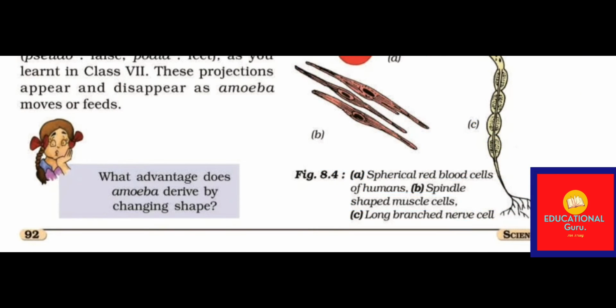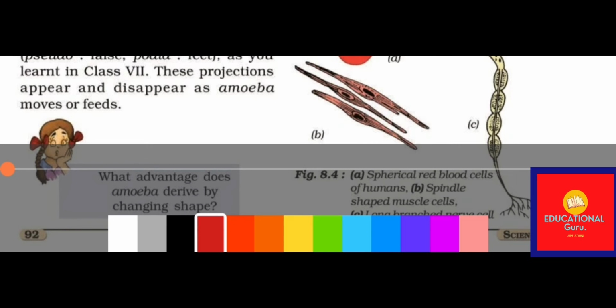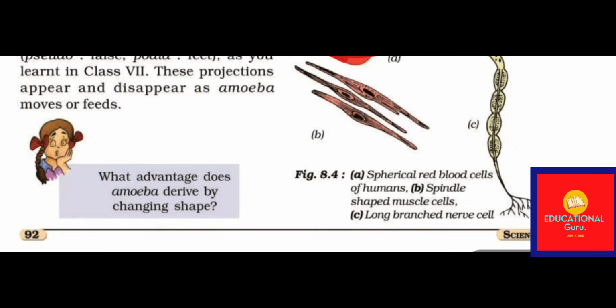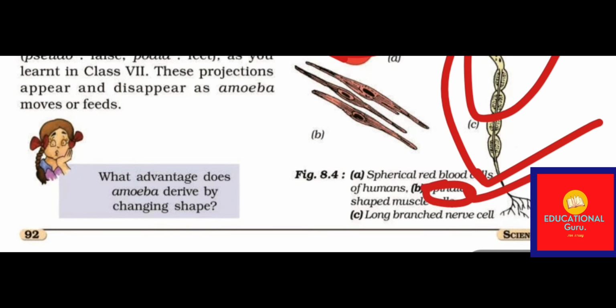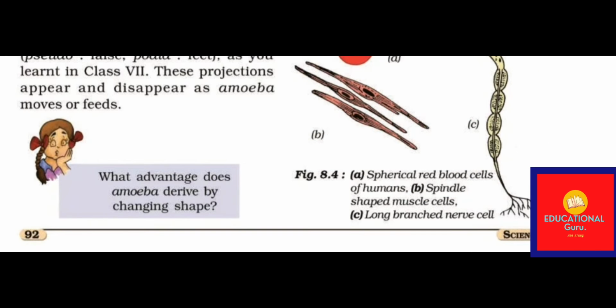Let me draw this again for you because it would be very confusing. So these are spherical red blood cells. This is a nerve cell. Sorry, the spindle shapes are these, which are the muscle cells. Okay, so let's quickly jump to the next topic.